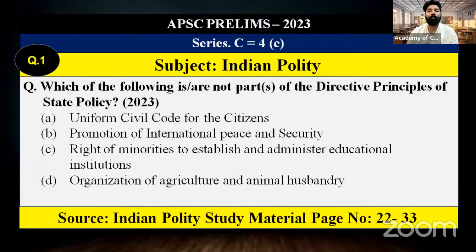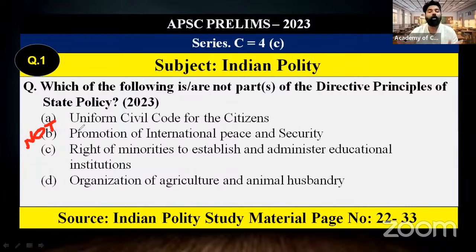In our session also we have discussed that whenever a question comes that asks for what is not correct, then we have to write big letters on the side, "not correct", otherwise we will forget. So here it is, which one of the following is not part of DPSP?